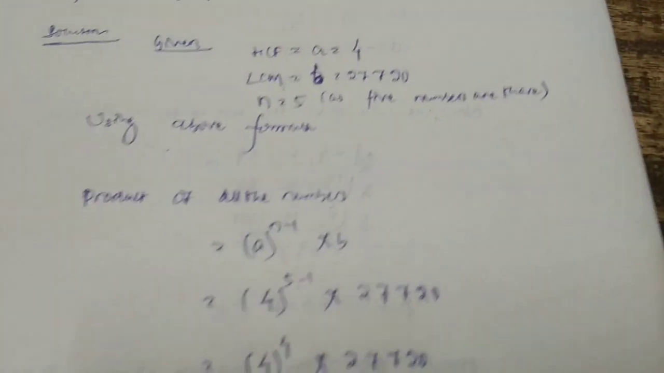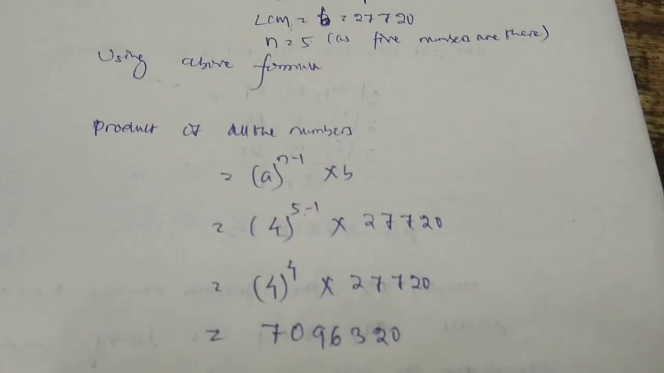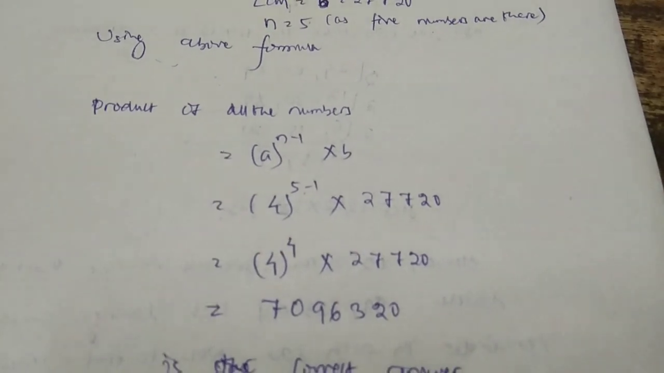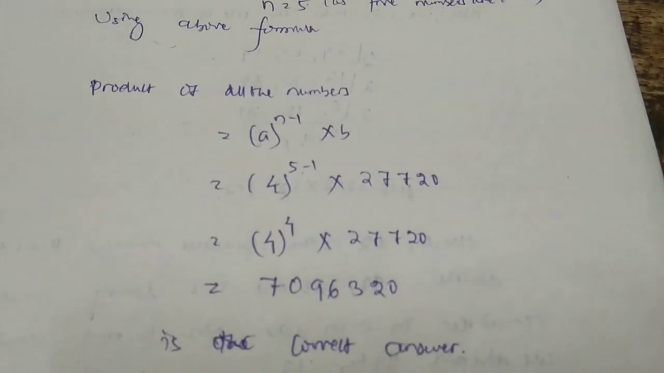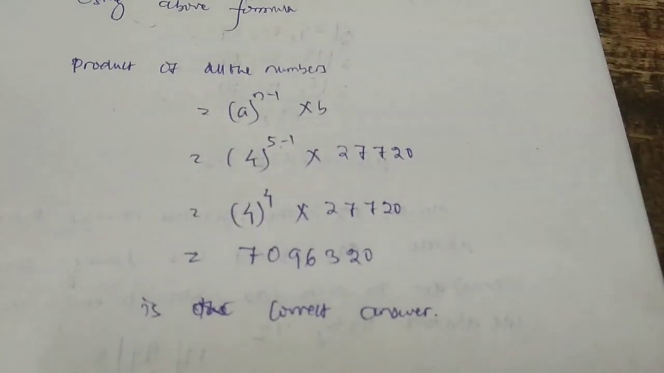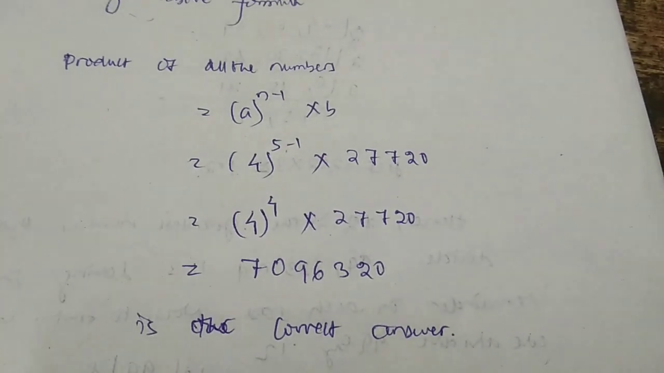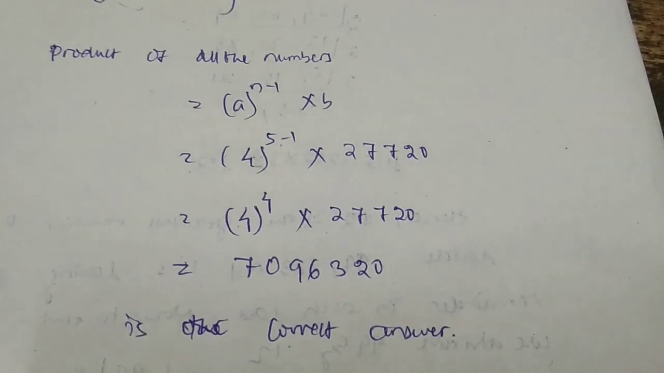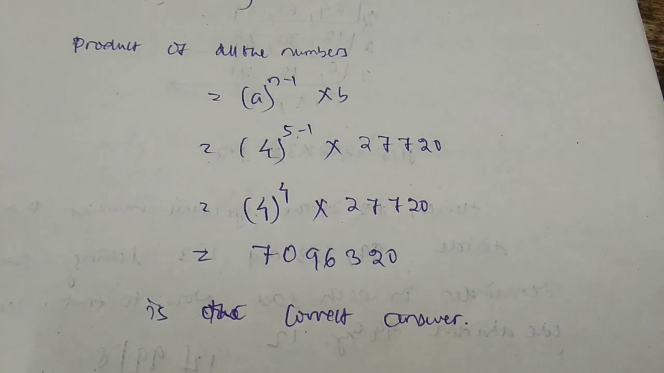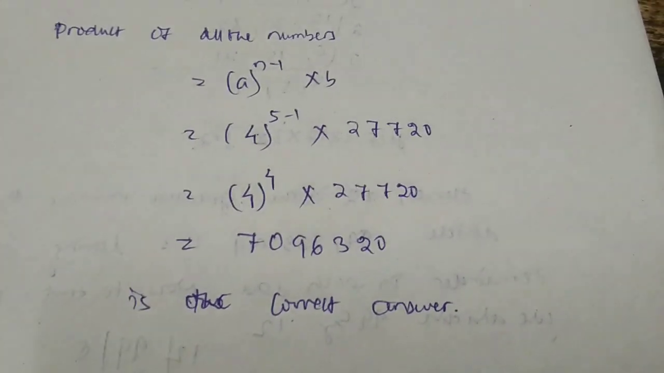Using the above formula, we get that the product of all the numbers is equal to A power n minus 1 into B, where A is 4, n equal to 5, and B is 27,720. On calculating, we get 4 power 4 into 27,720. We get the number 7096320, which is the correct answer.